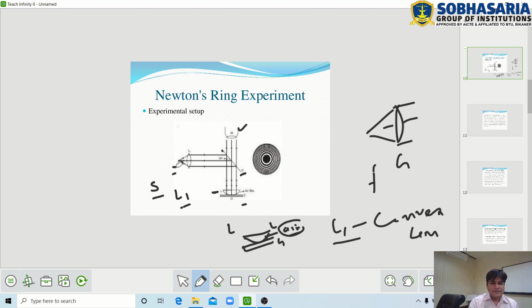When the light beams from the monochromatic light source S are incident on the convex lens L1, the convex lens L1 converts the incident light beams into parallel light beams. Now these parallel light beams are incident on the plane glass plate G at 45° angle,